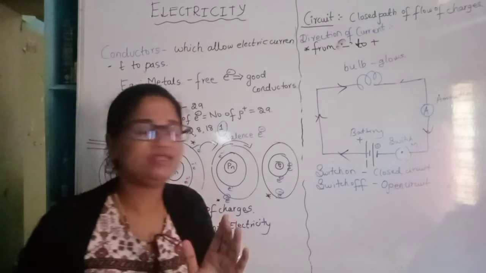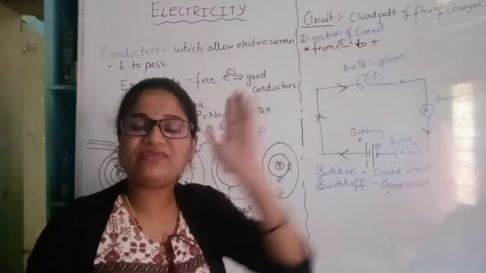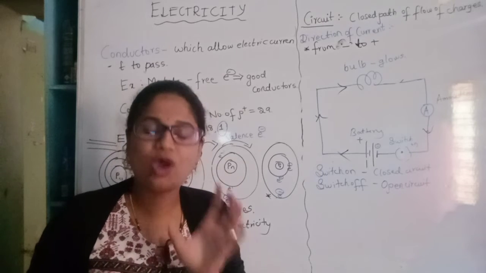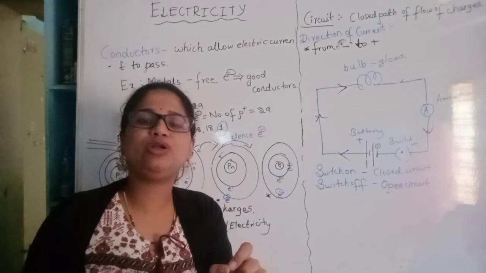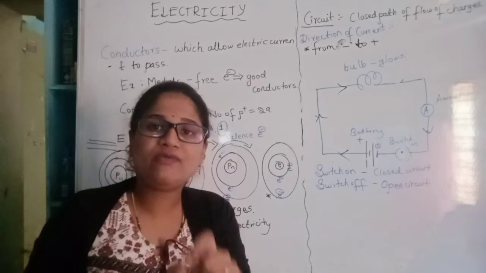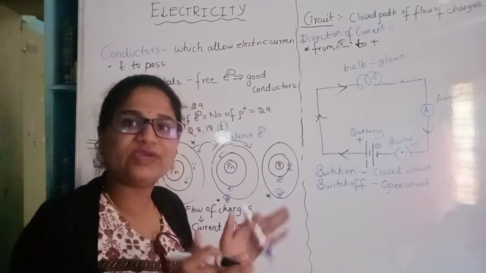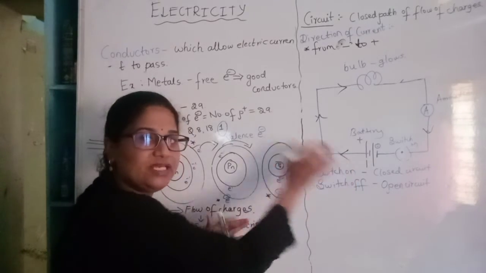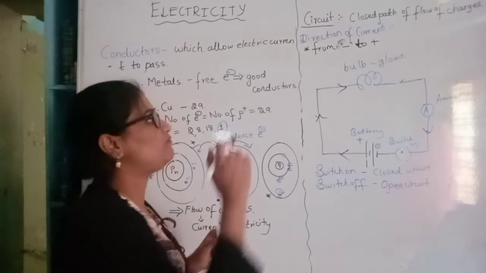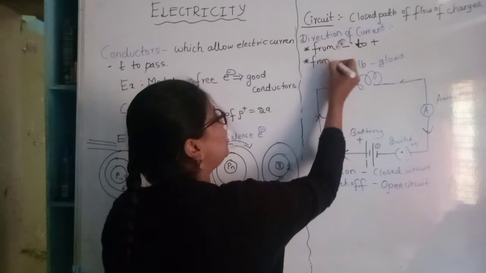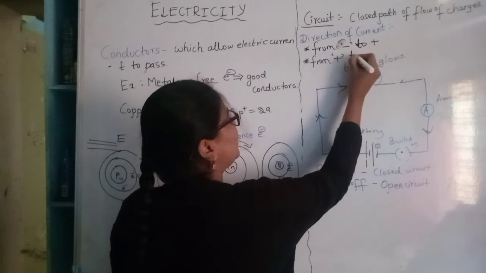We know the correct thing is negative to positive. But our older scientists predicted or discovered that the direction of electric current will always be from the positive to negative. So till now we are following this direction only.